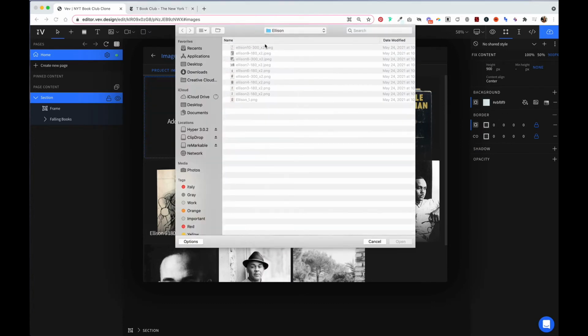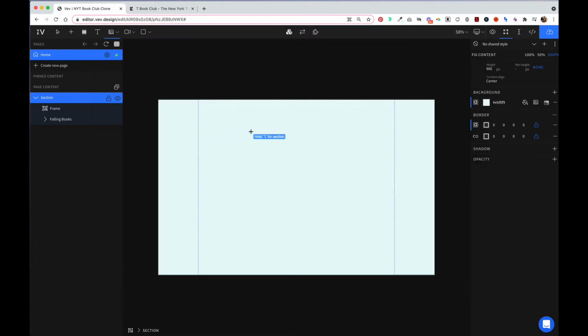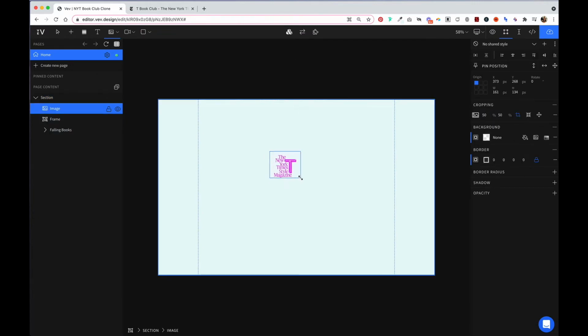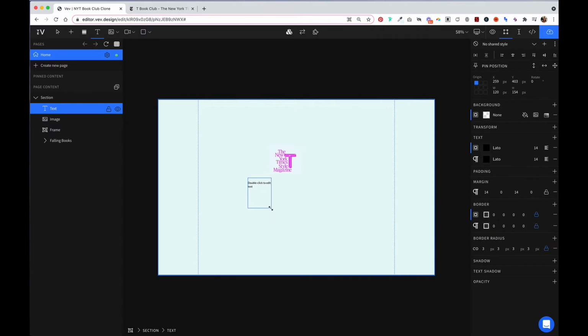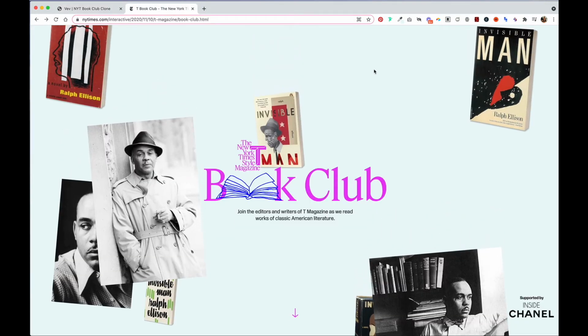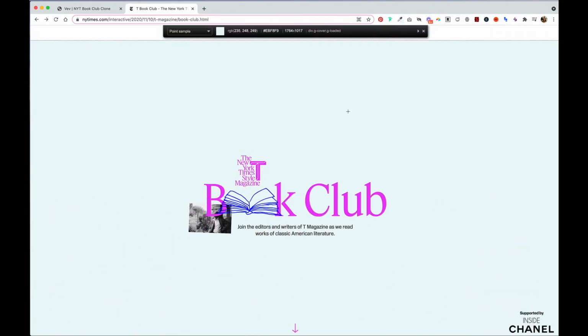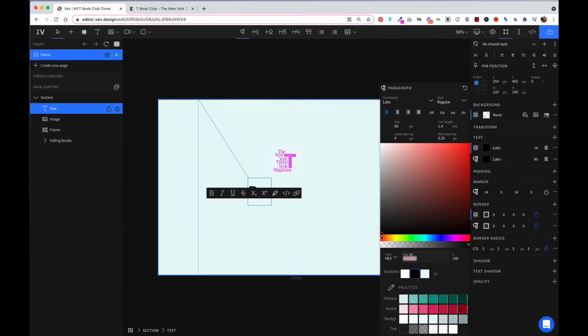So I'm going to upload that logo. Select it and I'll just put it here. And then we'll do a text block. And we're just going to do a B for now. Let's go ahead and make this a bit bigger. And we want that pink color. So going back to the New York Times site, let's grab that color. And let's come and add it here.